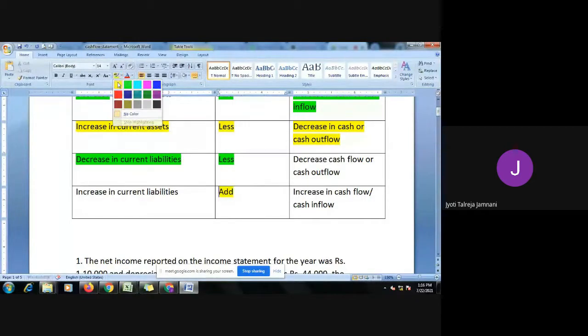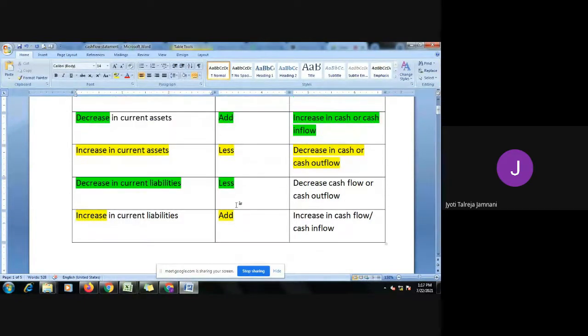So it will get added. So increase in current liability, there is an increase in cash. Decrease in current liability means you're paying your liability, there's a decrease in cash. So in case of current liabilities, it goes in the same direction. If the liability decreases, cash will decrease. If it increases, it will increase. But in case of current assets, they go in the opposite direction.